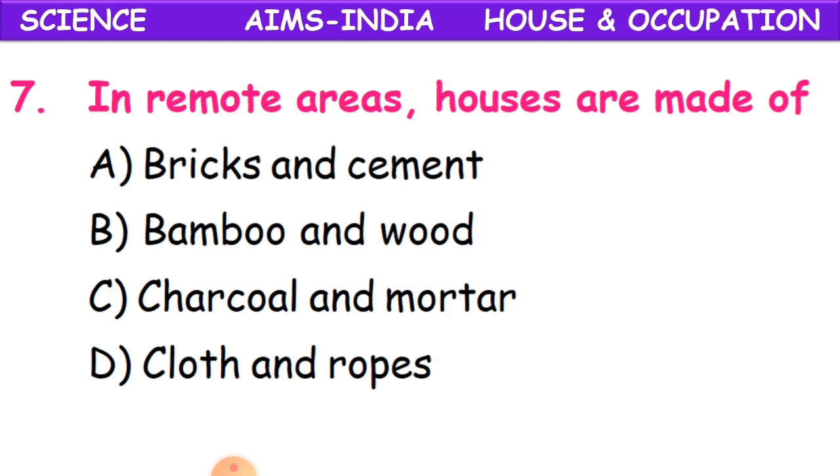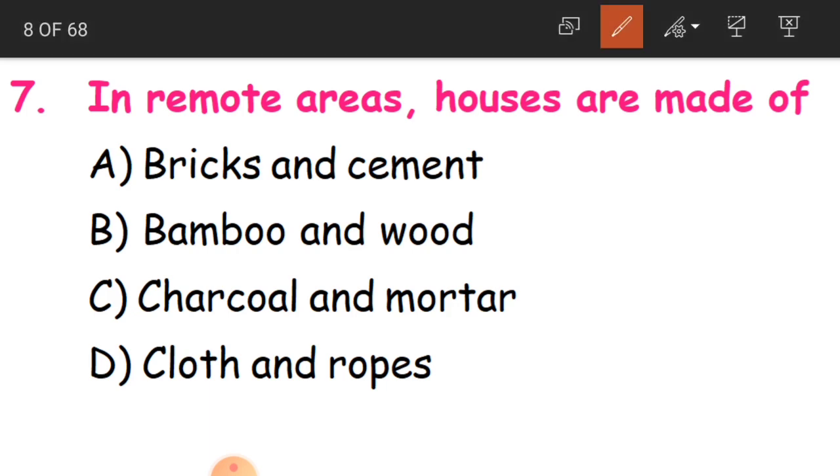Now, 7th question. In remote areas, houses are made of. In remote areas, in the sense of areas which are far away from the cities and towns, those areas are called remote areas. So in these places, houses are made of what?